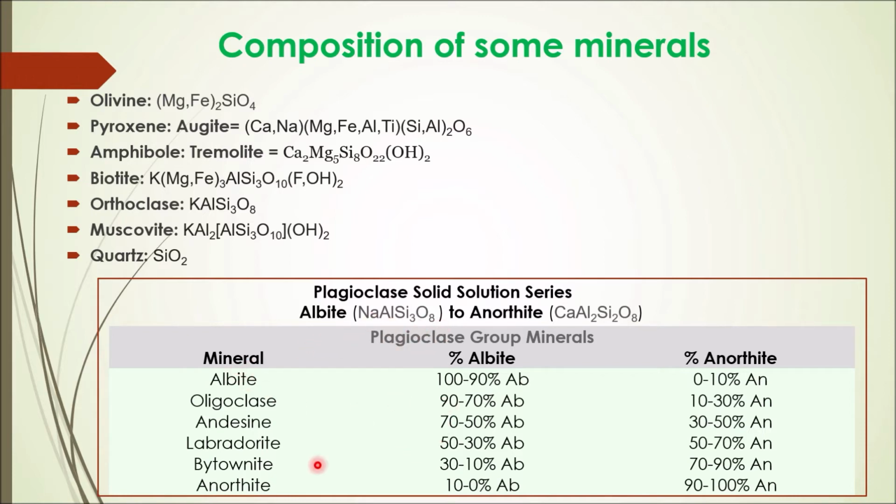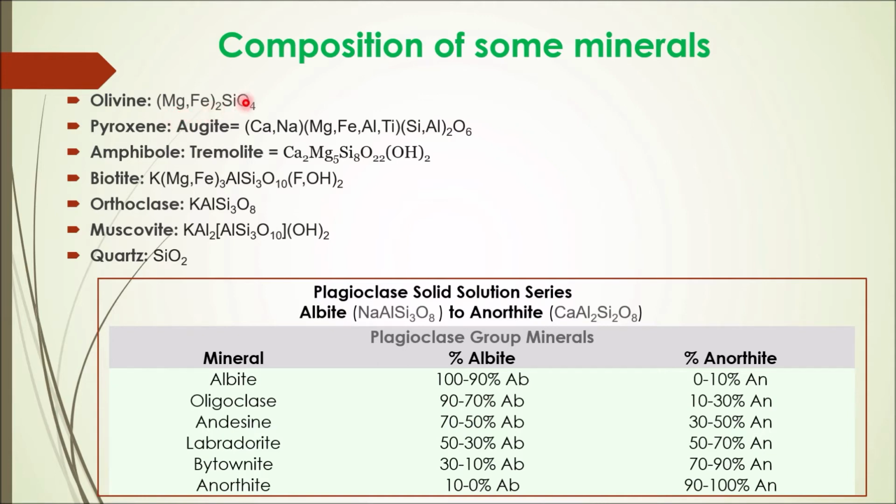So this range may vary between anorthite and albite, such as bytownite, which contains 70 to 90% of anorthite, meaning calcium, then labradorite with 50 to 70% of calcium, and so on. Oligoclase has 10 to 30% of anorthite, meaning calcium, while it has 90 to 70% of sodium, which means we are changing from calcium-rich to sodium-rich minerals.